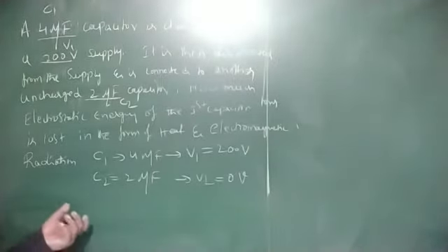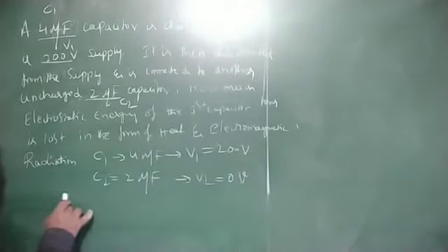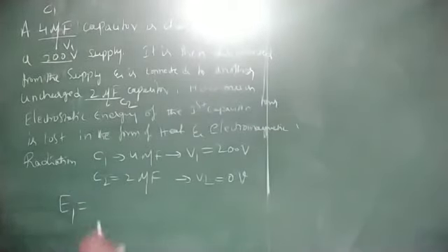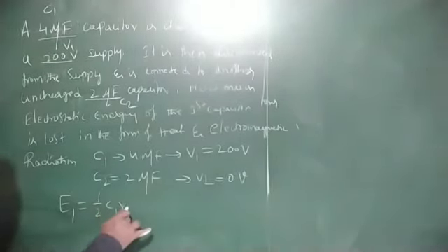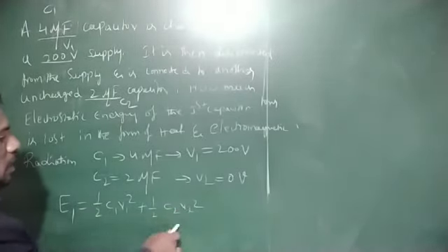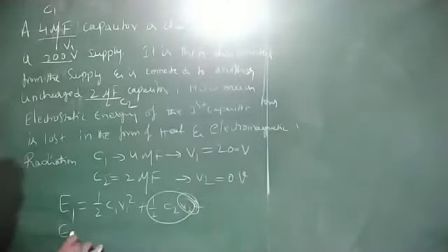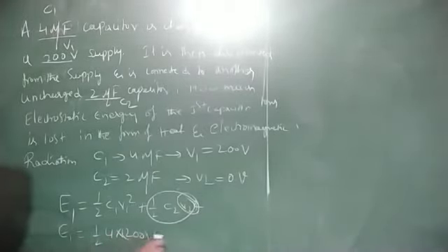Solve this the same way as the previous problem. Therefore, E1 is the electrostatic energy before connection, that is 1 by 2 C1 V1 square plus 1 by 2 C2 V2 square. Here V2 is 0, therefore this whole term becomes 0. E1 is equal to 1 by 2 into C1 value 4 microfarad into 200 whole square.